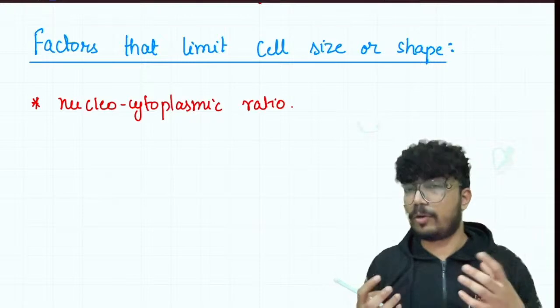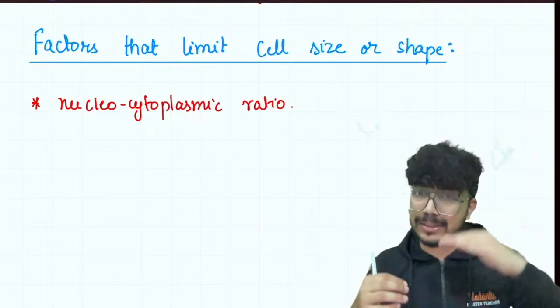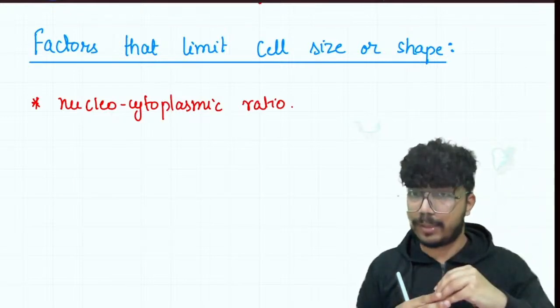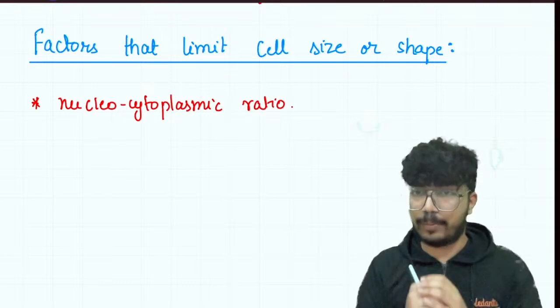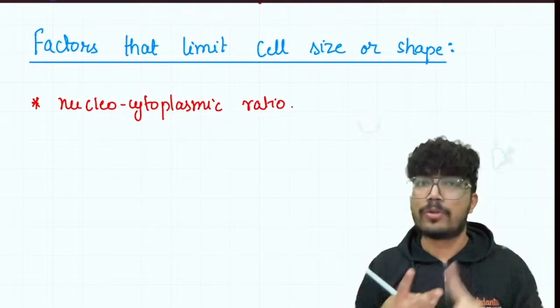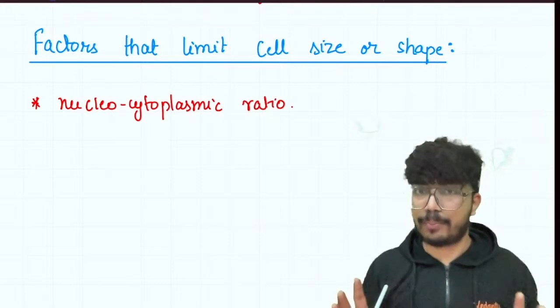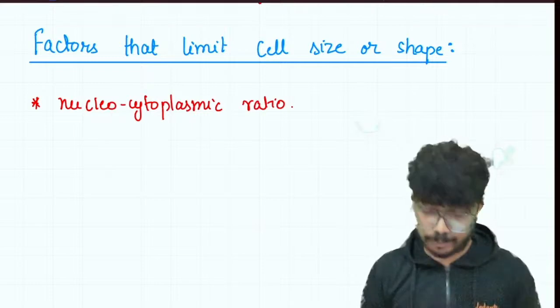So the nucleocytoplasmic ratio is the volume of the nucleus divided by the volume of the cytoplasm. If you have a very high nucleocytoplasmic ratio, that is, higher volume of nucleus and lower volume of cytoplasm, the nucleus is going to have better control over the cellular activity. So the nucleocytoplasmic ratio limits the cell size. Very important. I hope this parameter is clear to all of you.